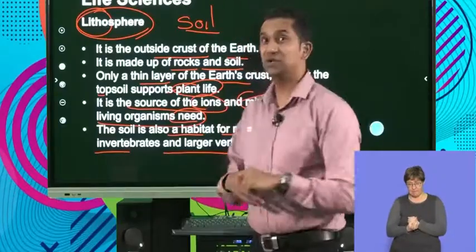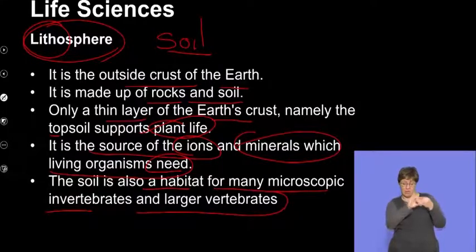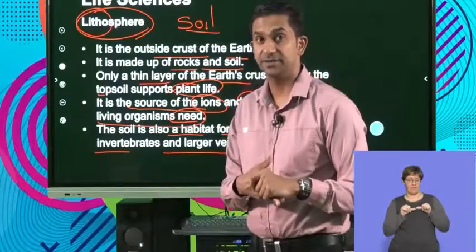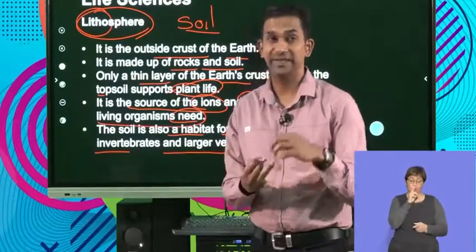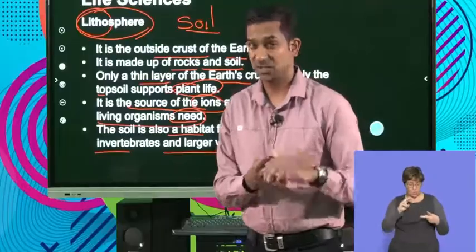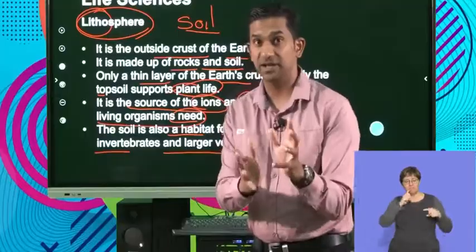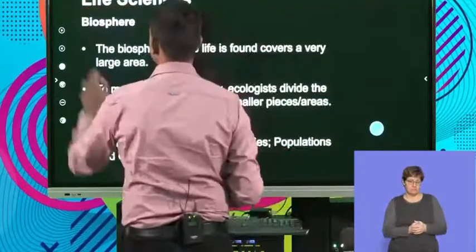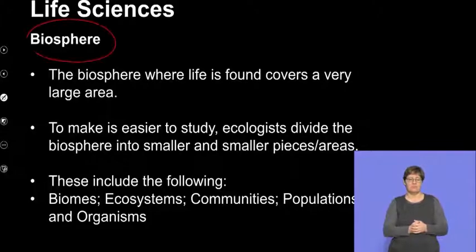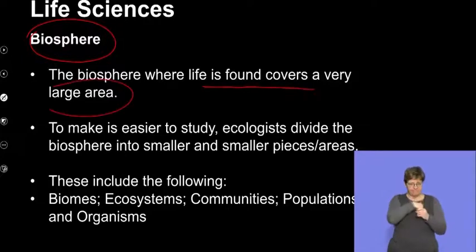So if we were to look at the three components collectively, these are crucial to the existence of life forms on Earth. So we need the water, we need the gases, we need the oxygen, as well as the nutrients from the soil to be able to support the diversity of life forms on Earth. So again, the biosphere is where life forms are covered, and it's a larger area.